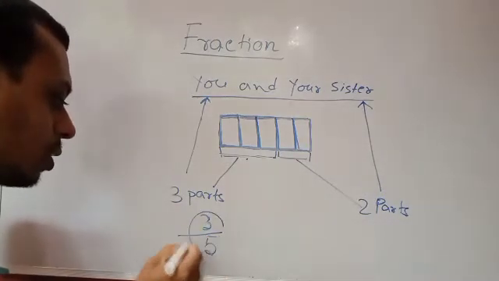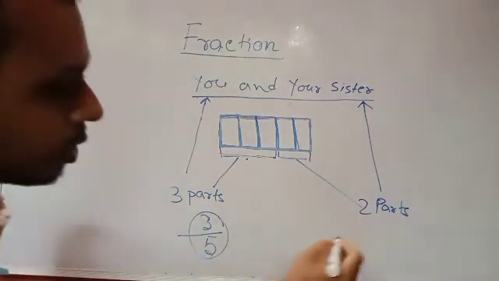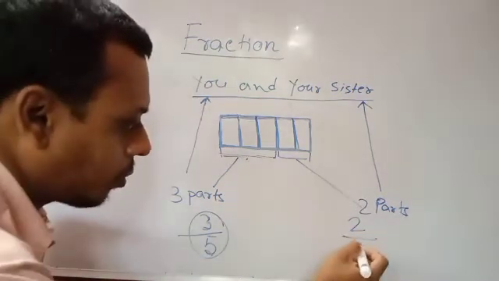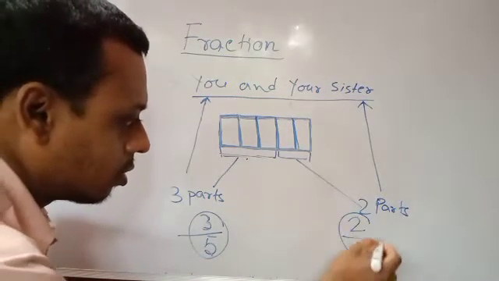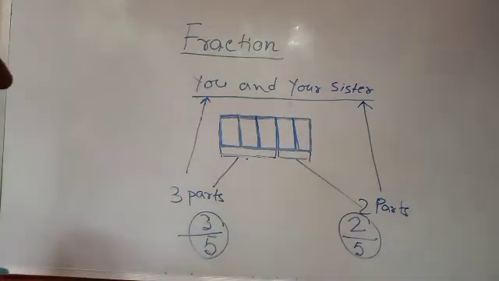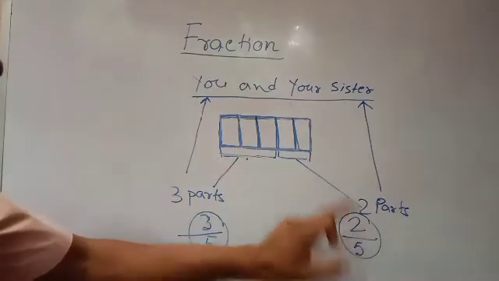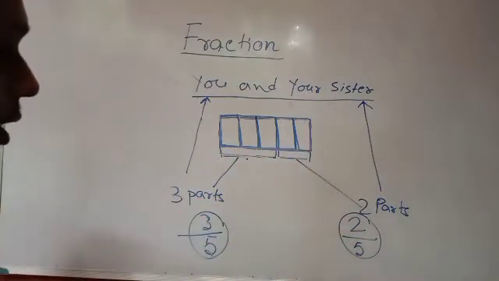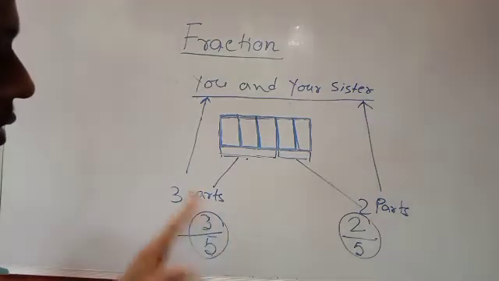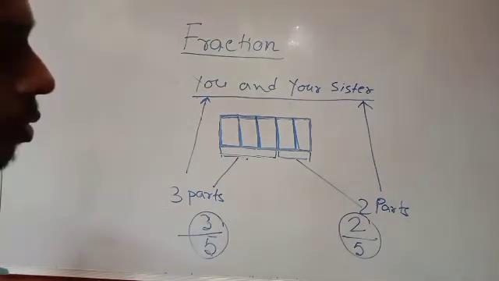Out of 5 parts, you are eating 3 parts, and your sister is eating 2 parts out of 5. That means you are eating a fraction of the cake, and your sister is also eating a fraction of the cake.